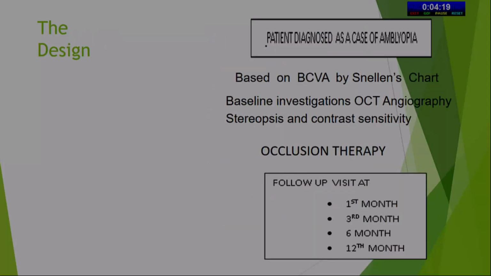The design was: patients diagnosed as a case of amblyopia based on BCVA by Snellen's chart. Baseline investigations, OCT angiography, stereopsis and contrast sensitivity, and other anterior segment and posterior segment examinations were done before occlusion therapy and after occlusion therapy. The patient's follow-up visits were done at first, third, 6 and 12 months.